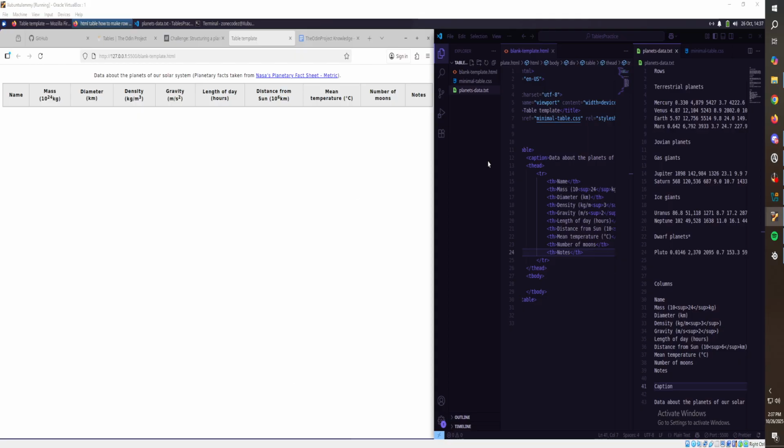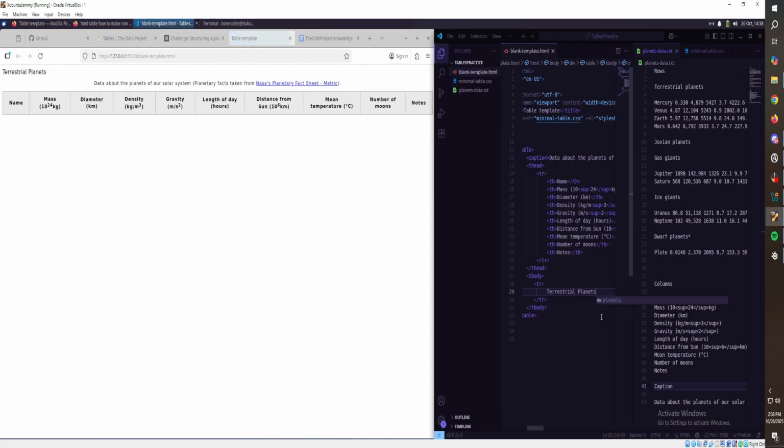Let's see how this goes. So on the body, right? We're going to need a TR. Inside that TR, I'm going to want this first one to say terrestrial planets, right? Terrestrial planets. And then when we hit save, what happens?